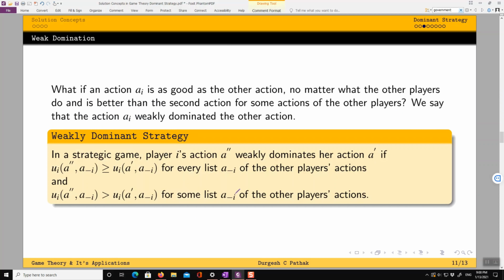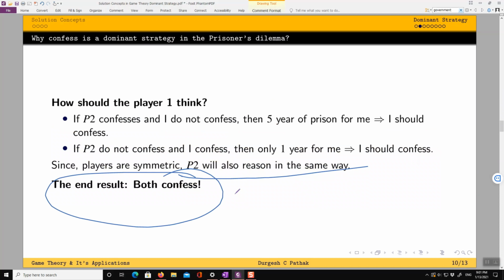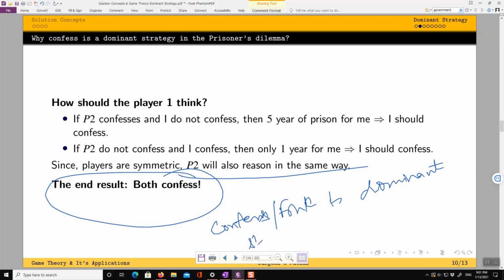Fine. So this was about strict domination. So we see that here, confess or Fink is the dominant strategy for both players, right?